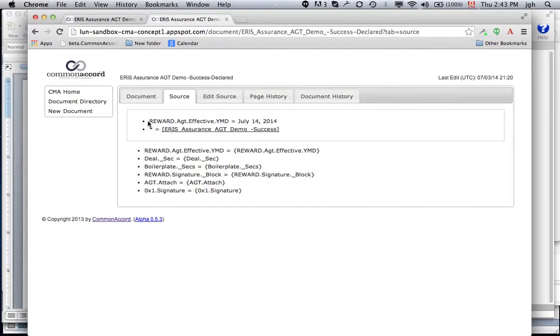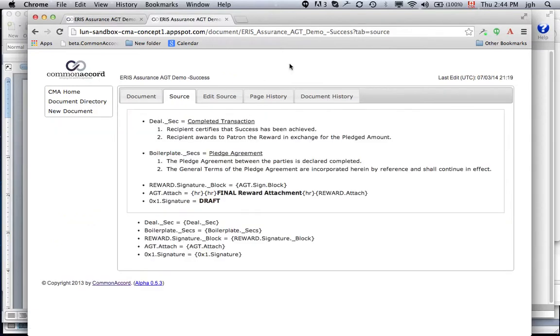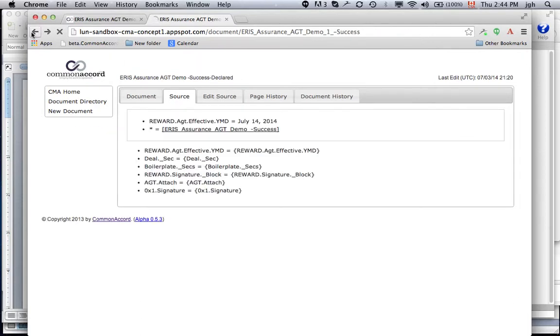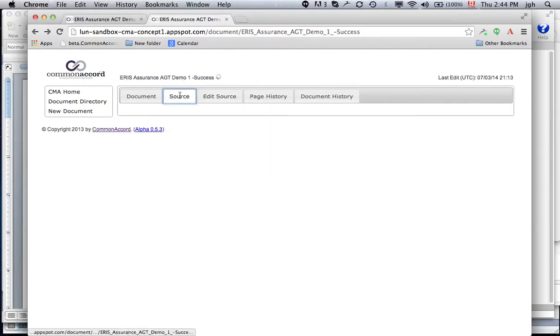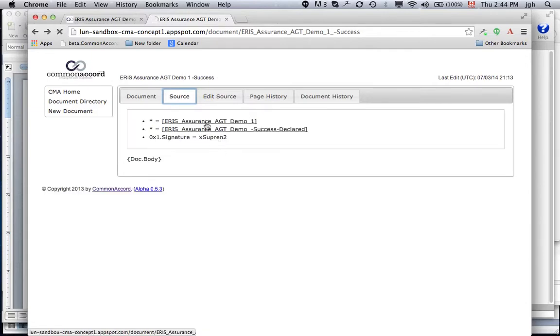Success is essentially that the reward is made effective as of a particular date, and that's the success declared, and this is what success was, the elements that cause success. So all of this is built on the auction. The auction is here. So here we go, the auction. The auction is here.